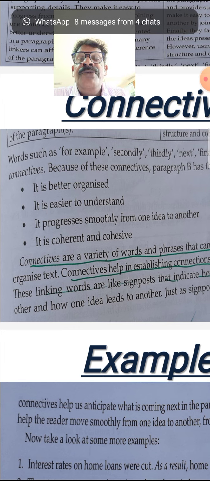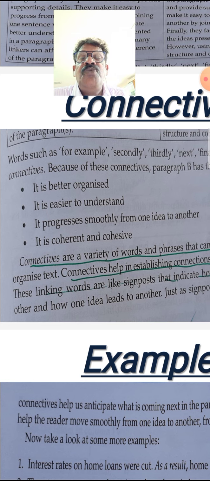Now the third feature is, it progresses smoothly from one idea to another. And the fourth, the last feature, is that it is coherent and cohesive.